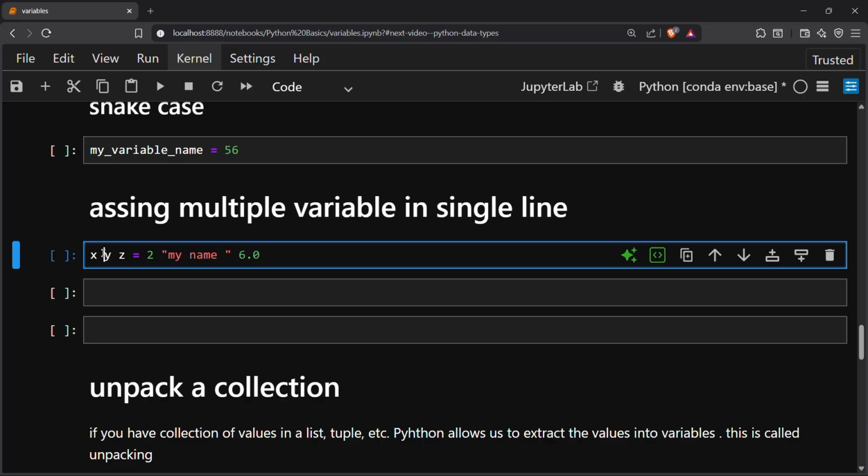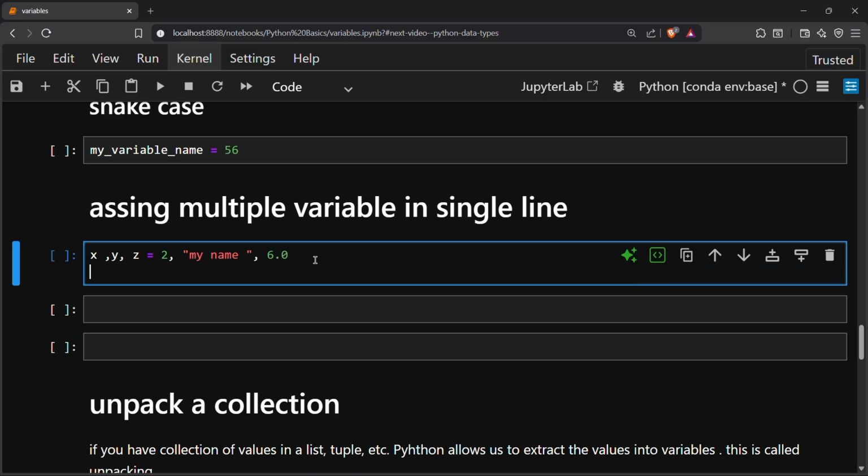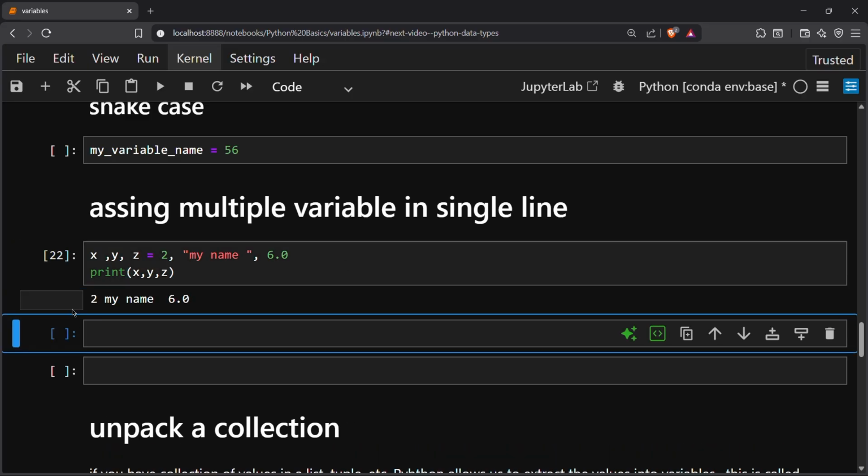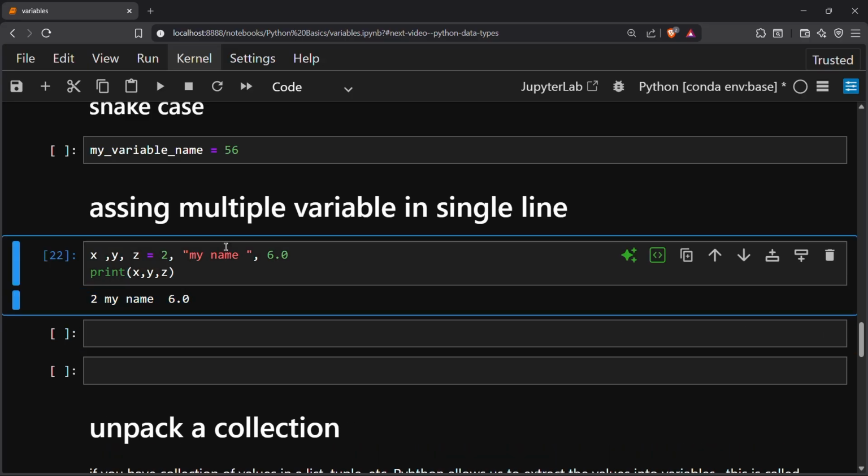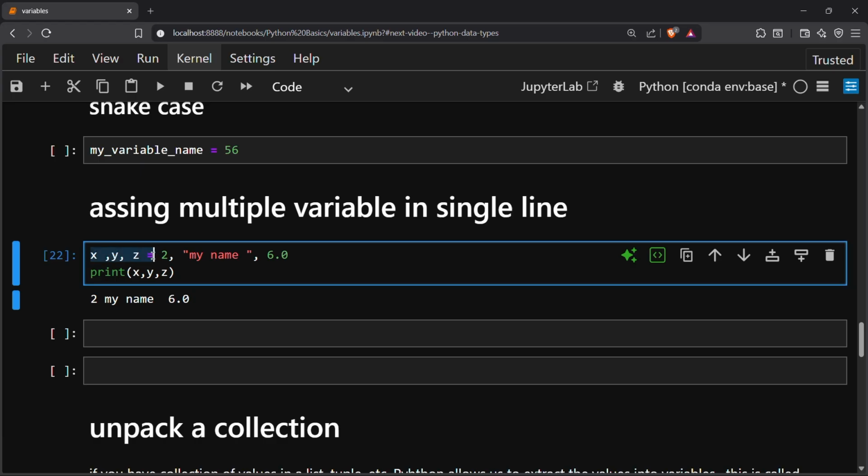So we need to separate these things by commas in variables and in values. Okay, if I print these three variables x comma y comma z, this will print 2 my name 6.0. Okay, so we have assigned three variables in a single line.